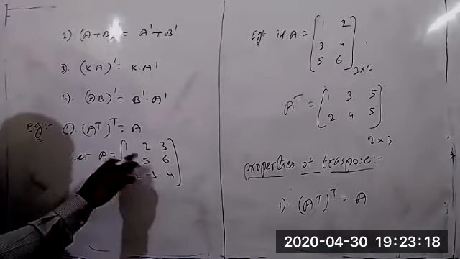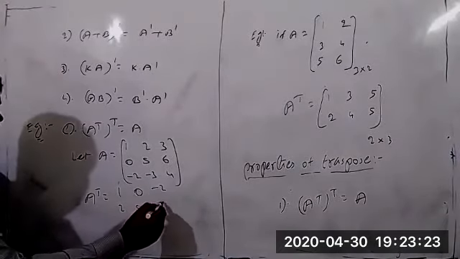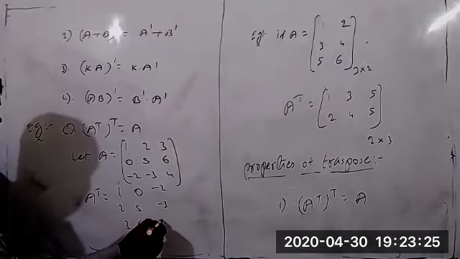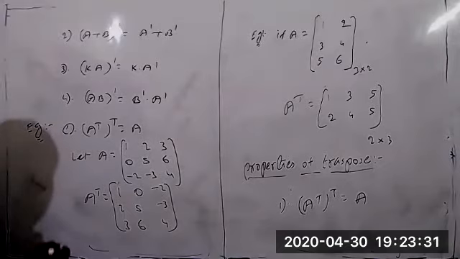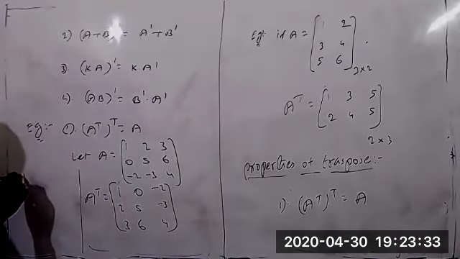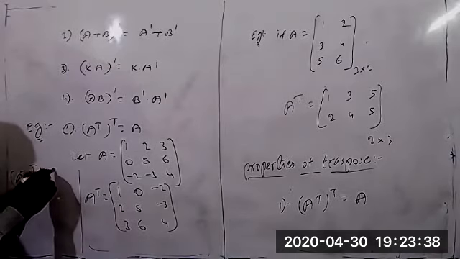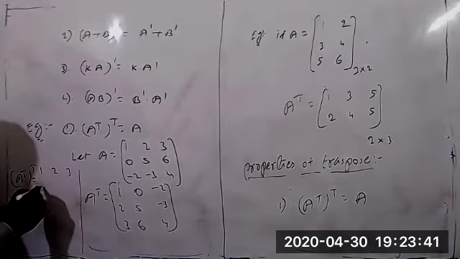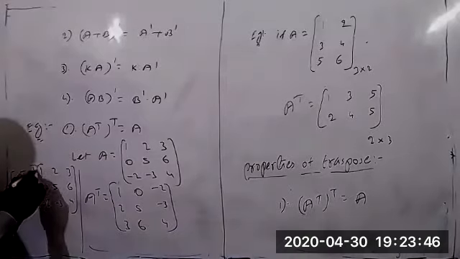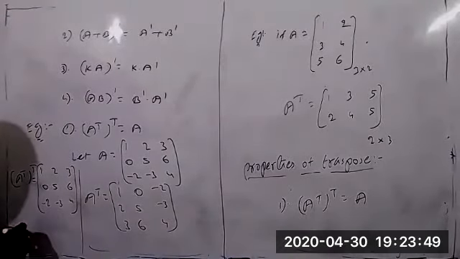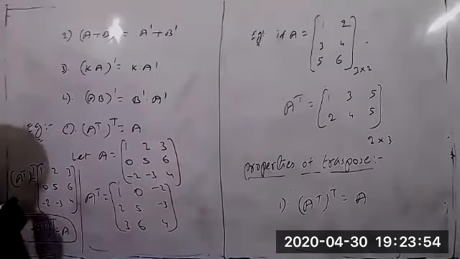A transpose equal to, just interchange the rows and columns now. So 1, 0, -2, and 2, 5, -3. Next 3, 6, 4. This is the A transpose. Now I can find the A transpose whole transpose. Therefore, A transpose whole transpose equal to, again interchanging, 1, 2, 3, 0, 5, 6, -2, -3, 4, which is the matrix A. Therefore, A transpose whole transpose equal to A. This is the first property.